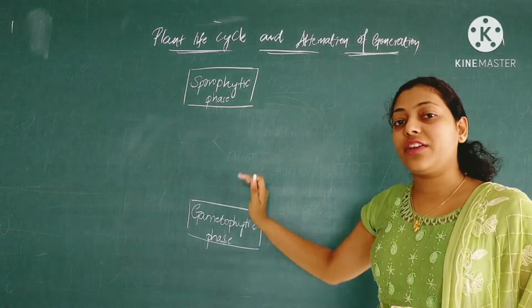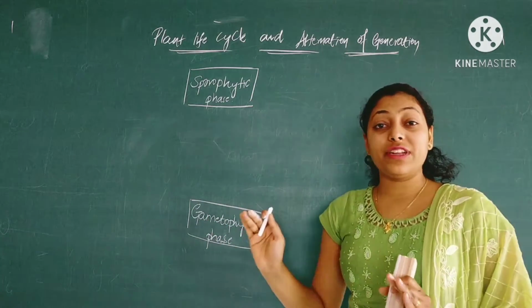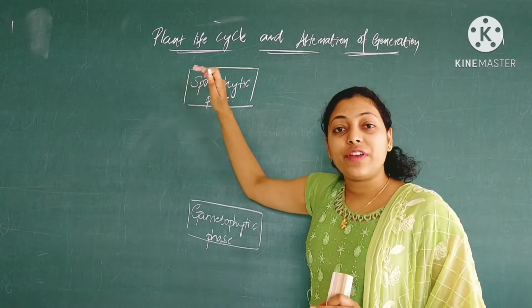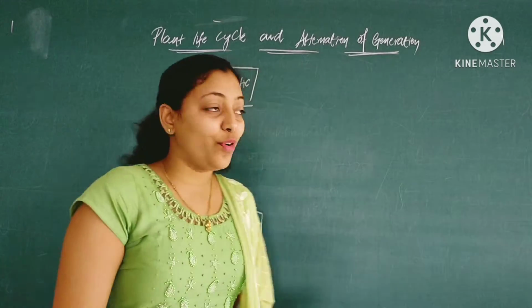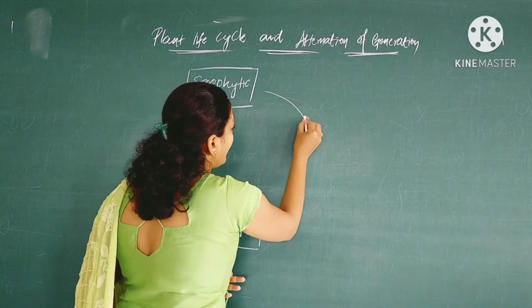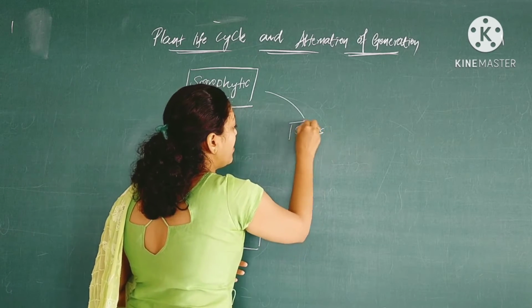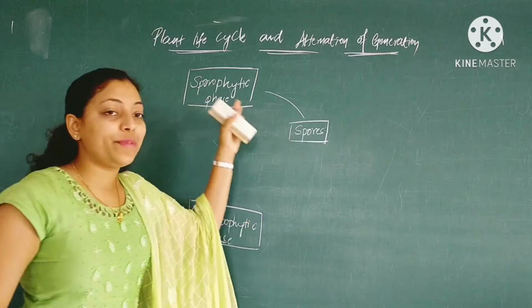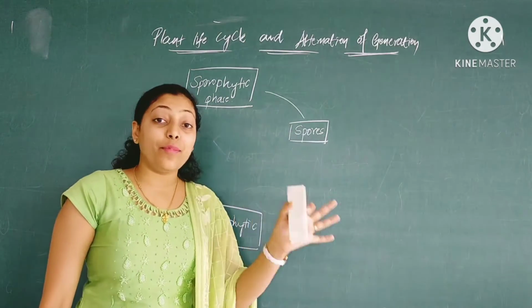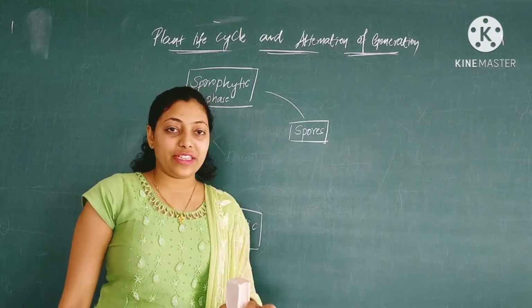The difference is that the sporophytic phase produces spores. Spores are obtained from the sporophytic plant body or sporophytic phase.